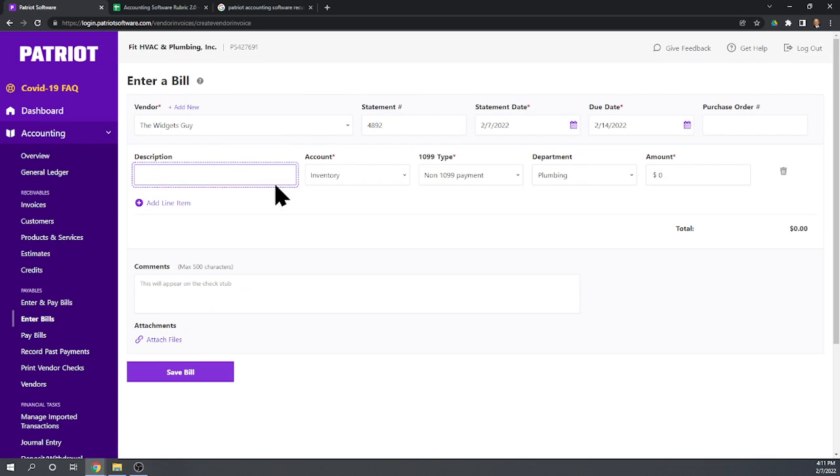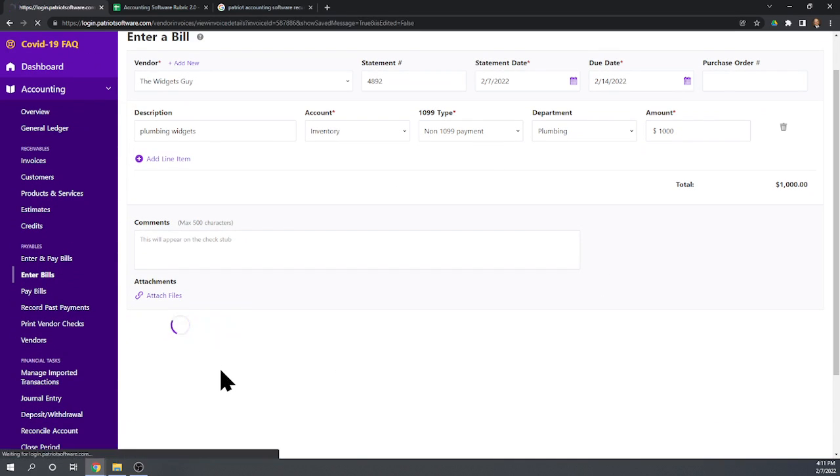Description. I'm not going to put a description in there. It's kind of self-explanatory. So inventory, the plumbing, and we're going to buy plumbing widgets. Actually, I guess we'll put plumbing widget. Since we can't use the item we set up, we're just going to have to put it in as a description. Okay, and the amount is 100 widgets for $10 per unit, and so that is $1,000. Okay, excellent, and let's hit save bill.